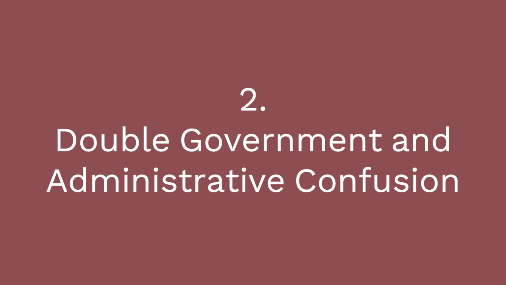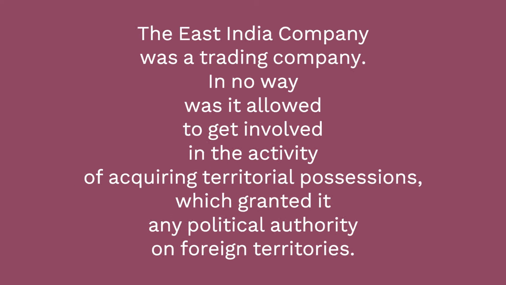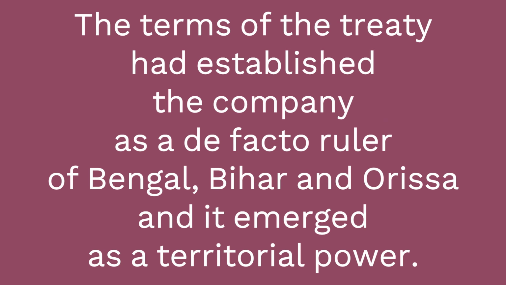Cause 2. Double government and administrative confusion. The East India Company was a trading company. In no way was it allowed to get involved in the activity of acquiring territorial possessions, which granted it any political authority on foreign territories. In 1757, the company fought the Battle of Plassey and it was followed by the Battle of Buxar in 1764. These battles were followed by the Allahabad Treaty. The terms of the treaty had established the company as a de facto ruler of Bengal, Bihar and Orissa, and it emerged as a territorial power.